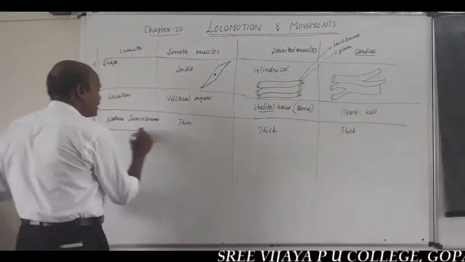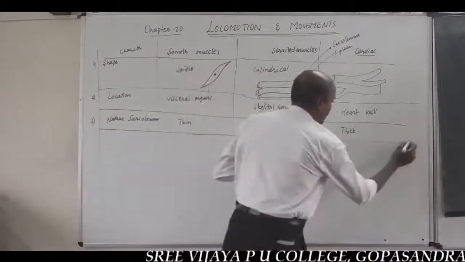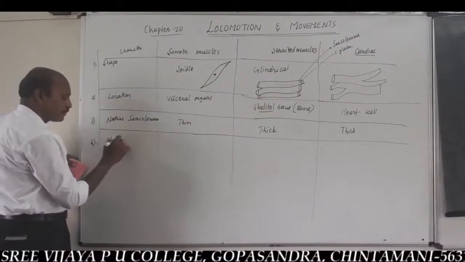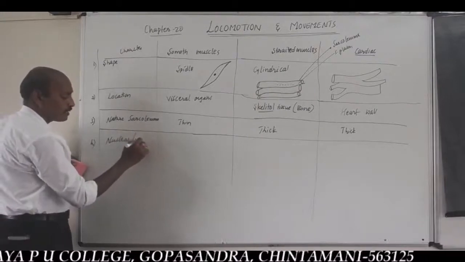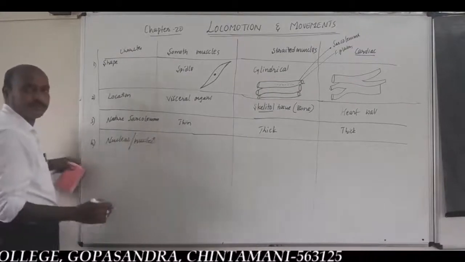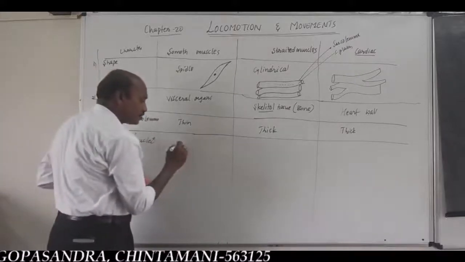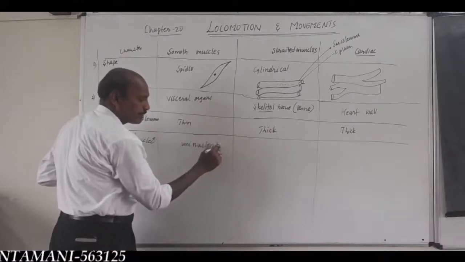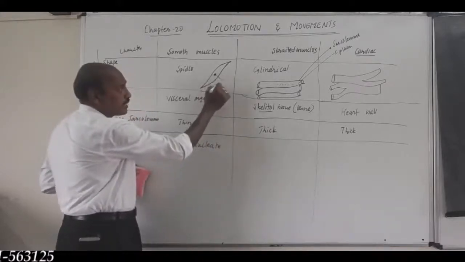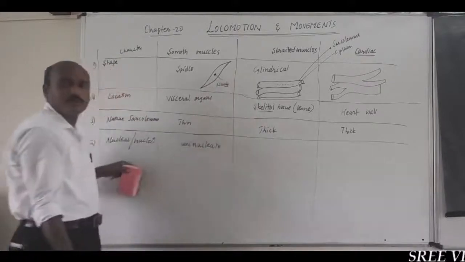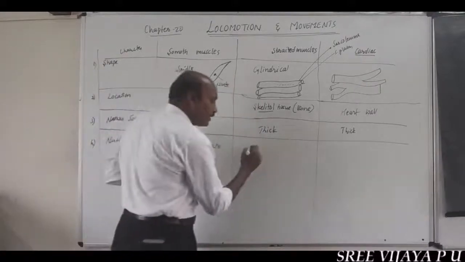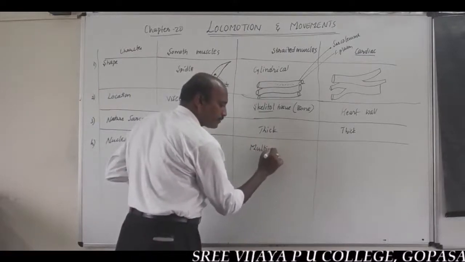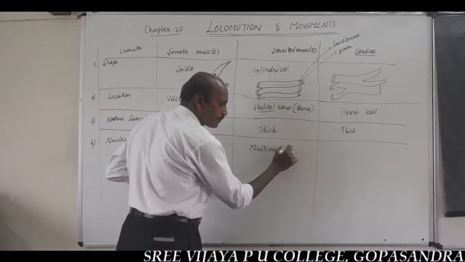And on the basis of number of nucleus or nuclei. In smooth muscles, it is uninucleate, nothing but the presence of a single nucleus. Striated muscles are multinucleate, with many nuclei.